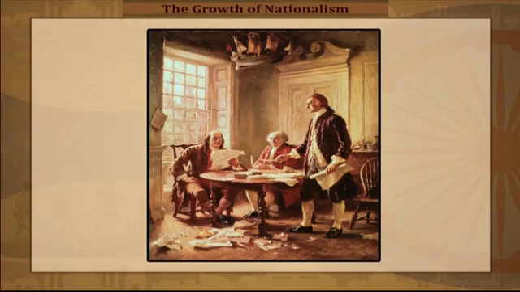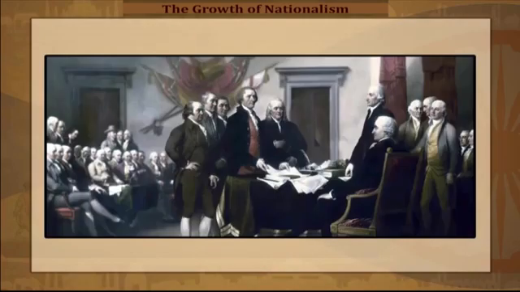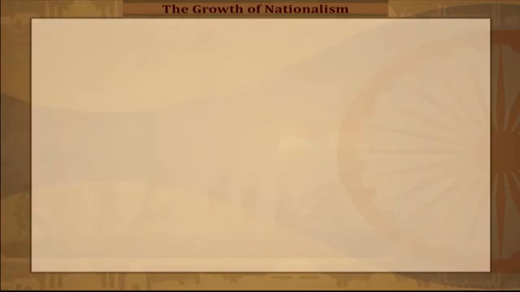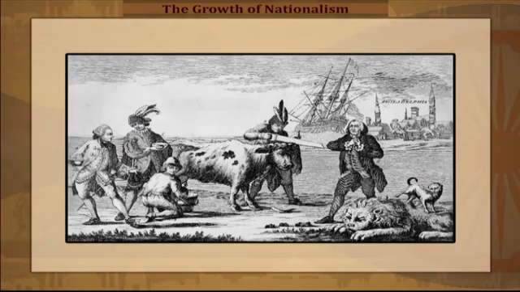The British government felt that colonists had received protection during the war, hence they should share the financial burden of the war. The English were of the view that colonies existed for the mother country, hence they exploited the colonies economically and restrictions were imposed on their trade and industries.